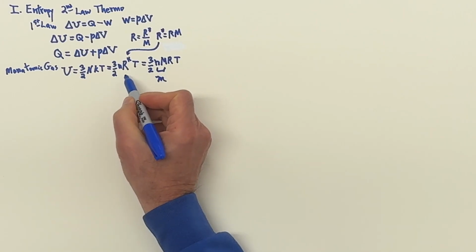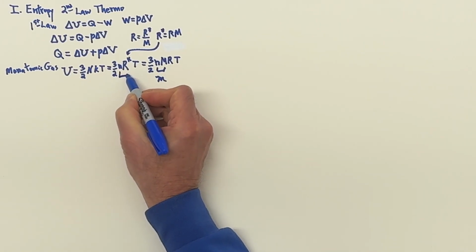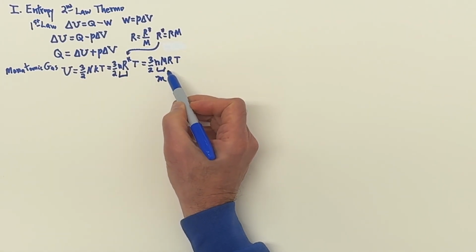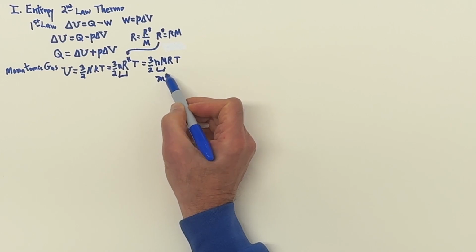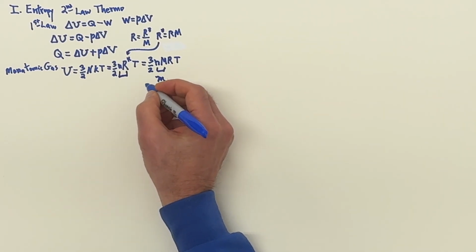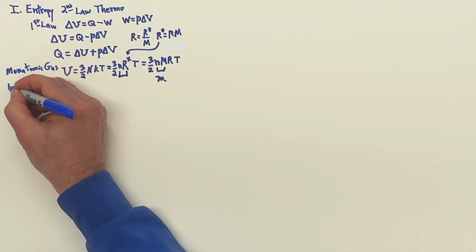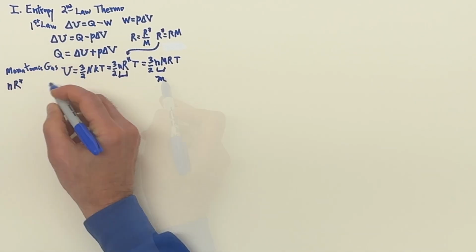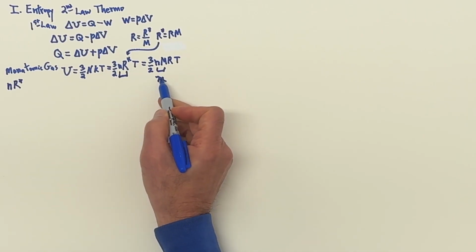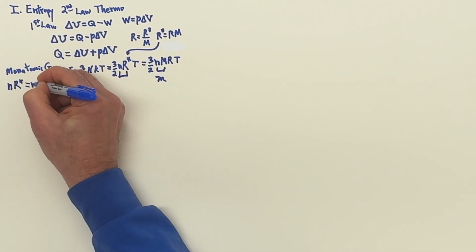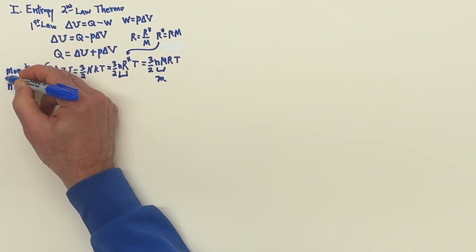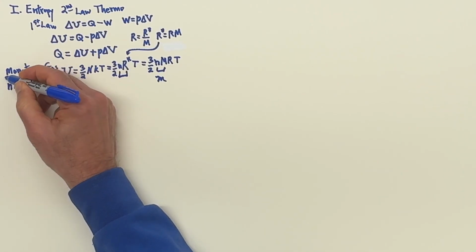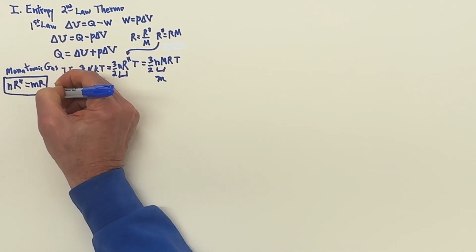Another neat thing to remember is that the number of moles times R star is equal to M times R, the mass of the gas times R. So I kind of like to have that equation written down, emphasized here: N R star is equal to M R. That helps me go between moles of the gas and the mass of the gas.